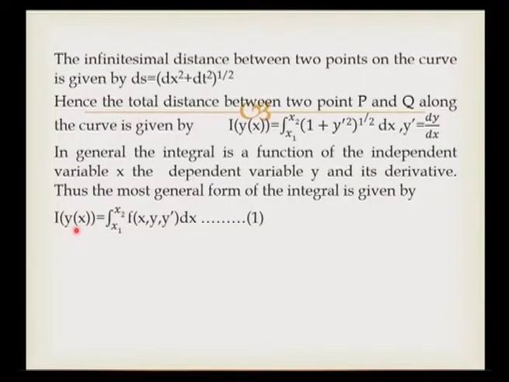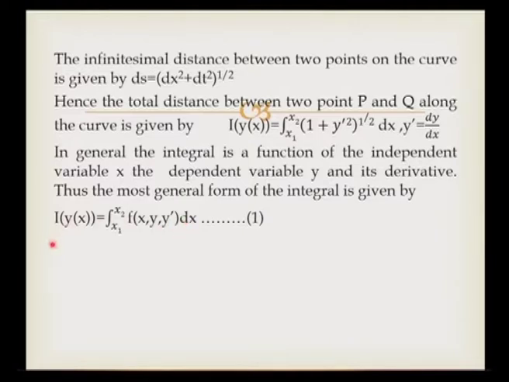In general, the integral is a function of the independent variable x, the dependent variable y and its derivative. That is what we are going to say in this calculus of variation or variational calculus. Thus, the most general form of the integral is given by I of y of x is equal to the integral between x1 and x2 of the function f of x, y, y prime dx.